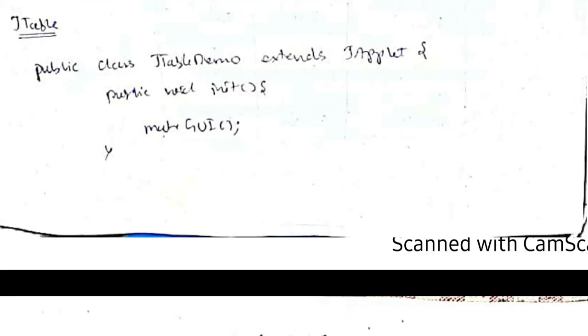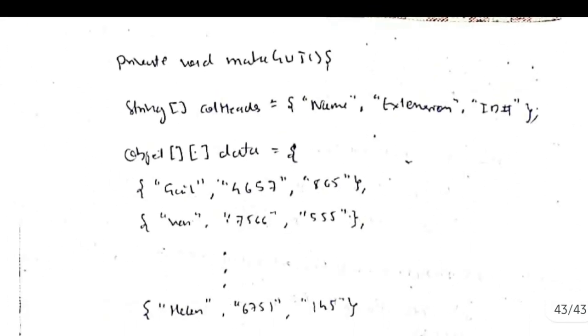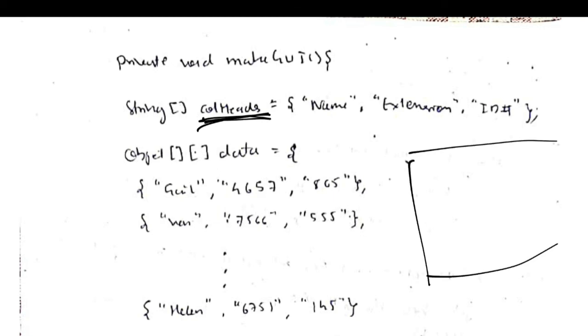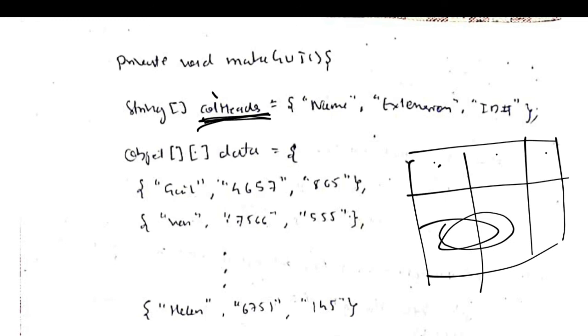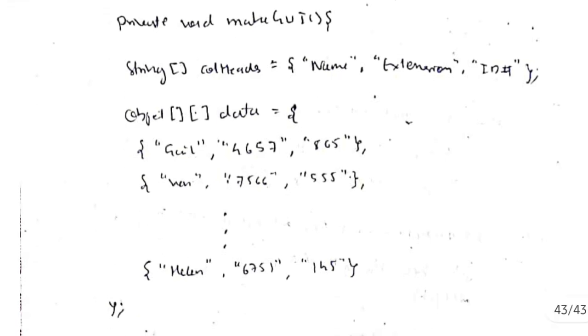Okay, what is a table? A table is a set of rows and columns, right? How to implement a table in Swing? Using Swing it is very easy. First we'll write the new GUI function and initialize it. We'll have the column names. See, two things are there in a table. First, the column names, and then the data to be stored. First we'll initialize the column names like name, extension and ID, and then the data to be stored.